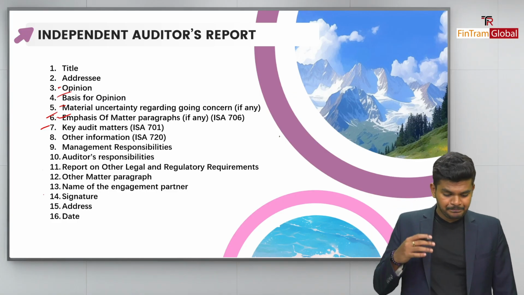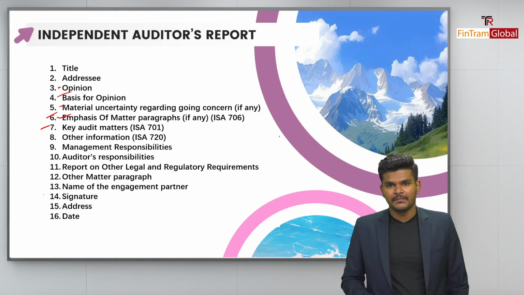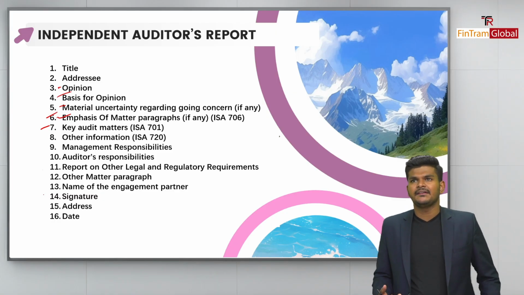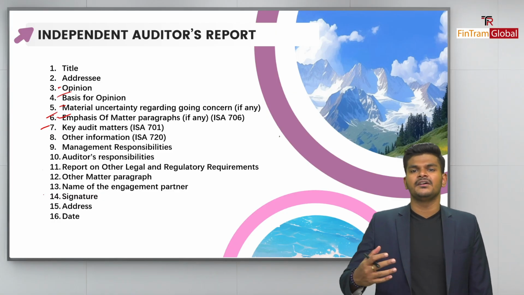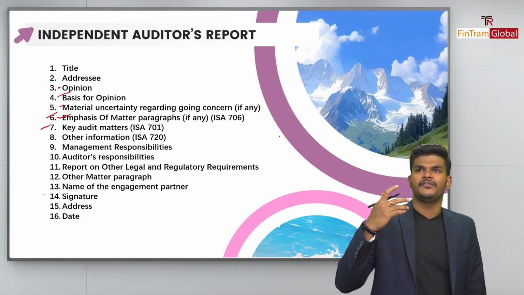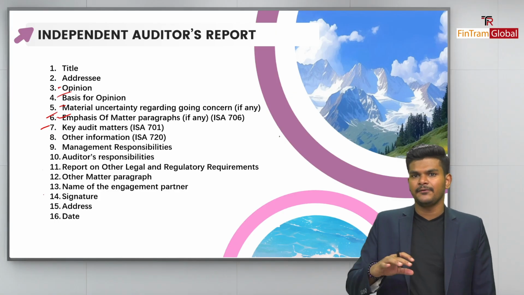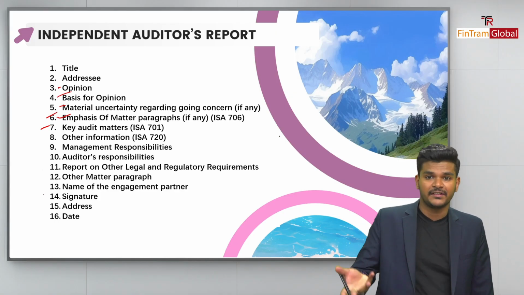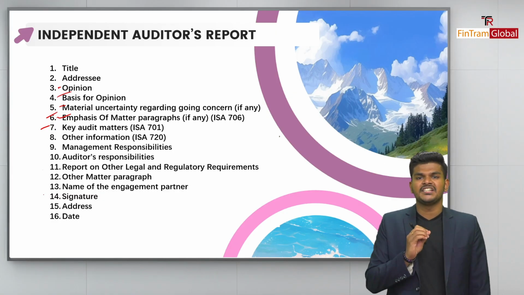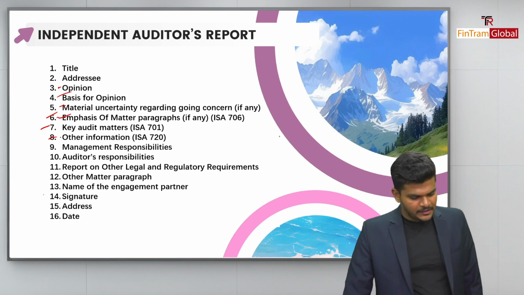Now, secondly, when it comes to key audit matters, what is the content exactly? It's entirely dependent upon the auditor's judgment, right? And it relates to the significant matters that have occurred throughout the course of the audit. Okay, folks, if you identified some sort of misstatement, if you have faced some challenges when collecting certain information, or if something is unclear, like if you were, let's say, auditing certain accounting estimates, for example, right? And something was quite judgmental, then all those things need to be mentioned within the KAM paragraph. So remember that. And then we also have the other information as well.